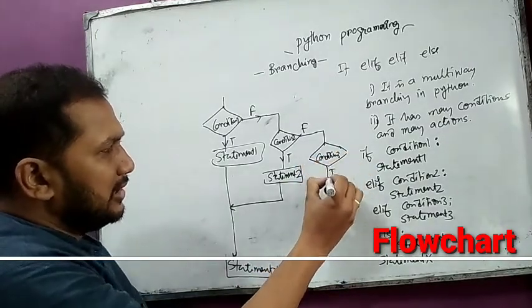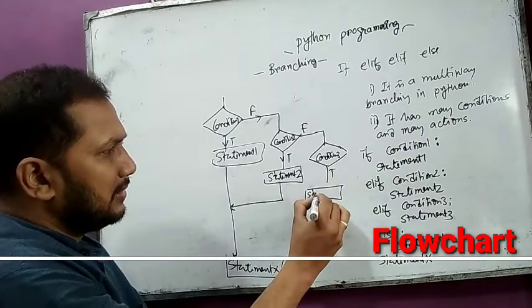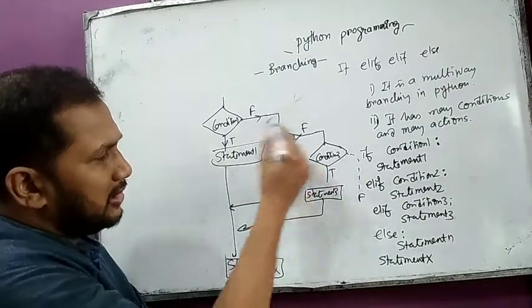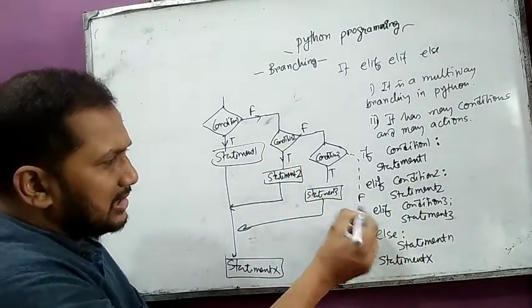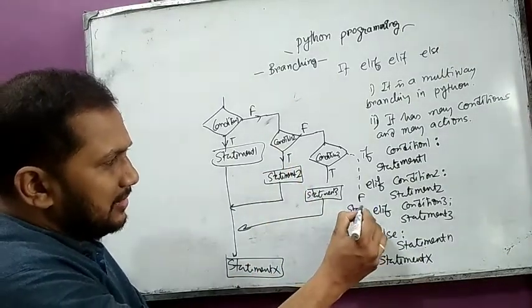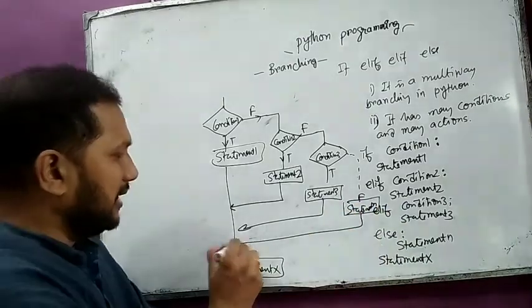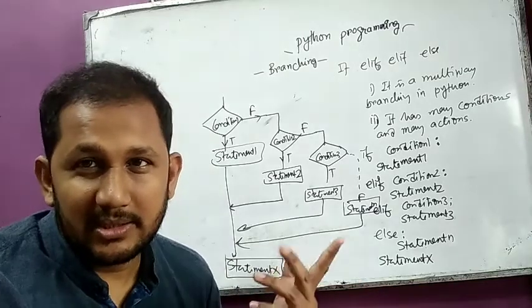If it is true, then it will execute statement 3 and go to statement x. If all conditions are false, then it goes to the else part, that is statement n, and control goes to statement x. There are many conditions and, depending on the condition, a statement executes.